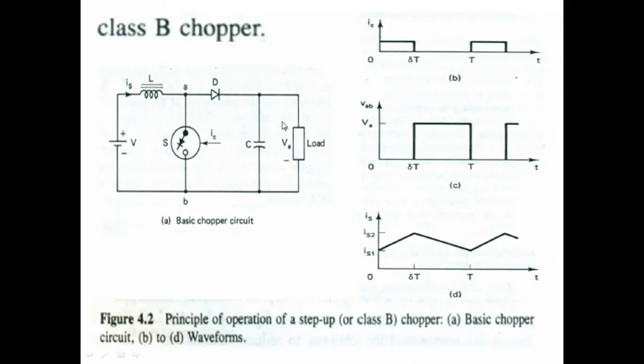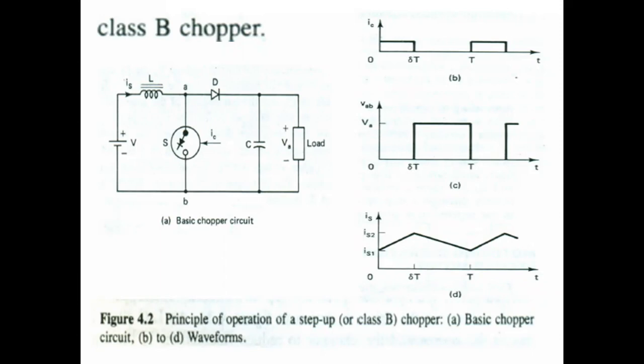For understanding the step-up action of this class B chopper, the step-up chopper, we assume C is large enough to maintain a constant voltage VA across the load.